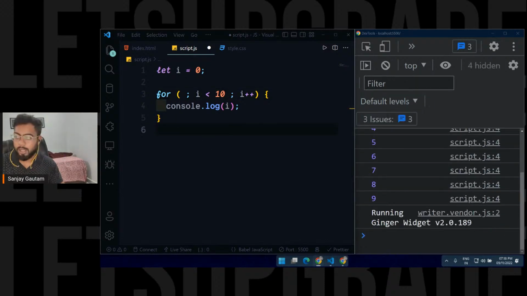If it is clear, then I can tell you about the while loop. The rest of the loops are exactly the same. The difference is in the syntax only.